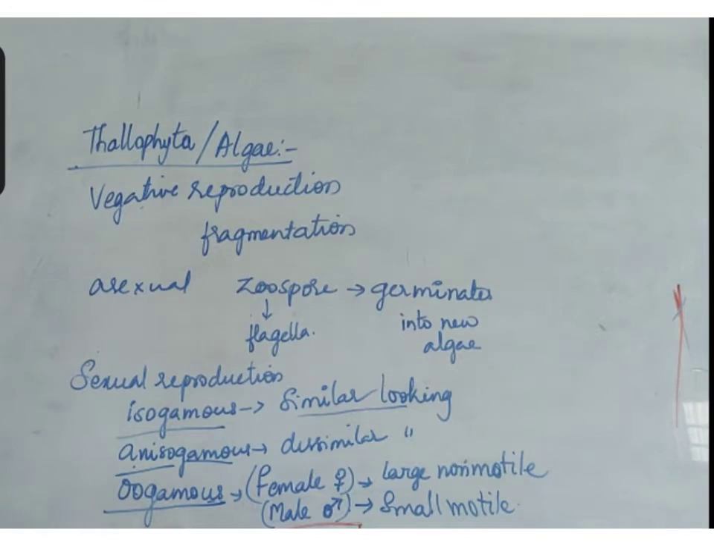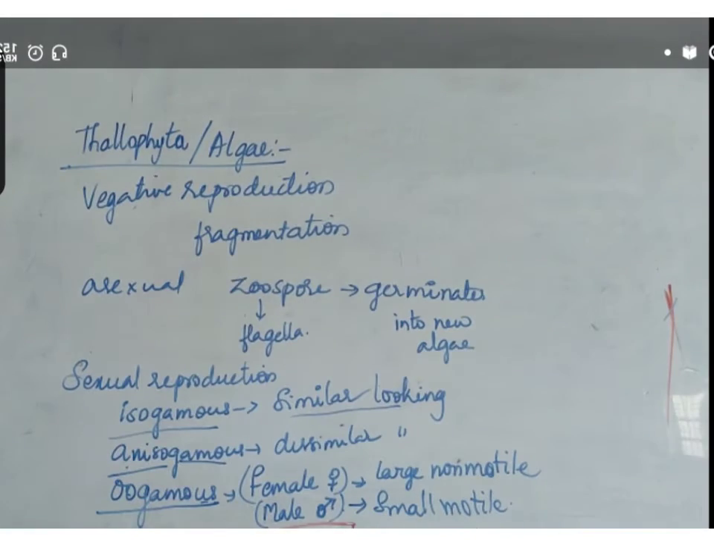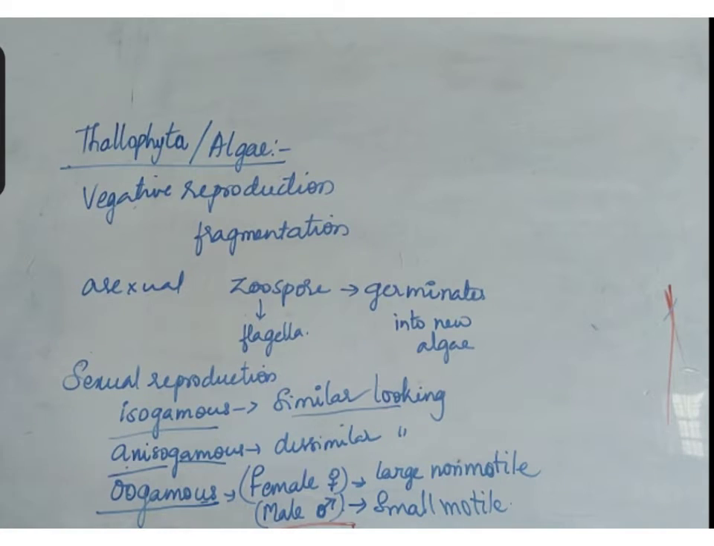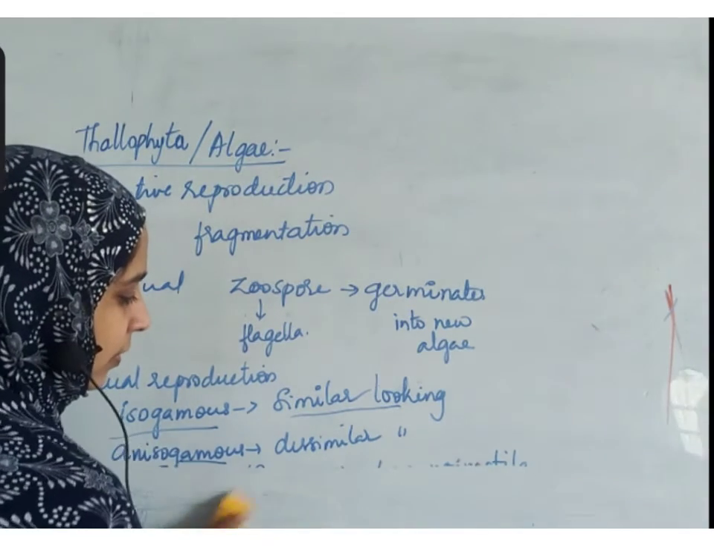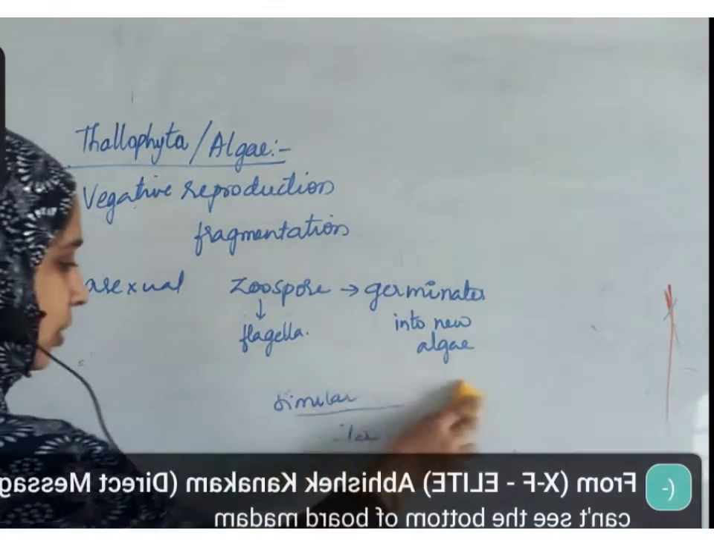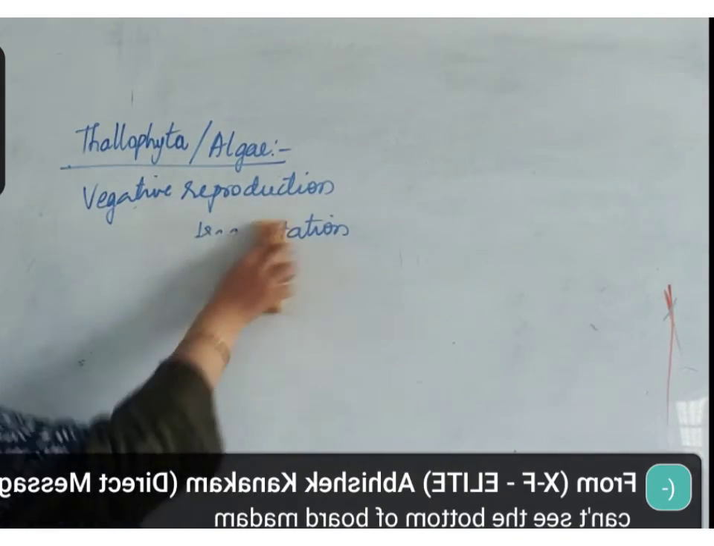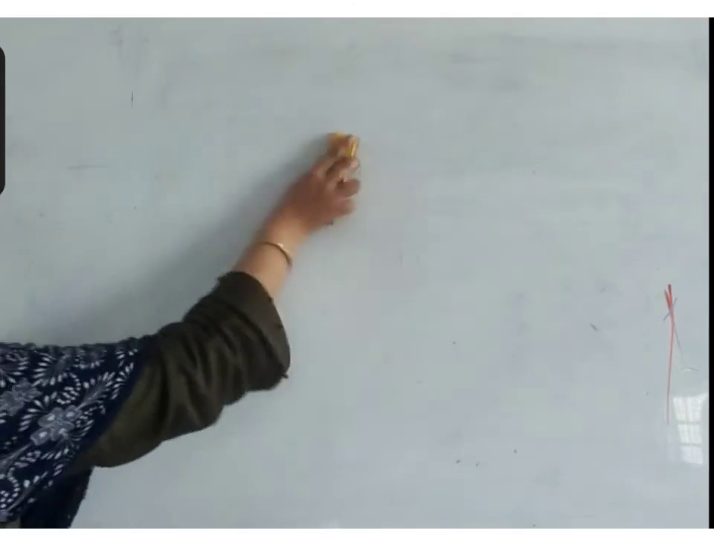Okay, now we'll see the types. Very less time, 5 minutes only, but we'll try to complete. There are three types of algae. We'll see the differences between these three types of algae.